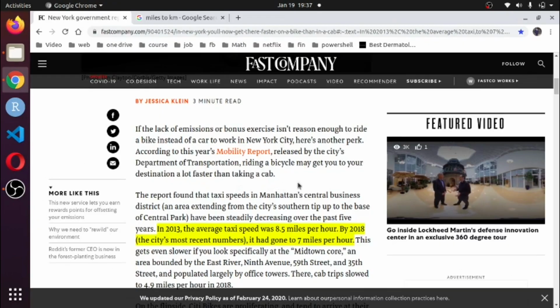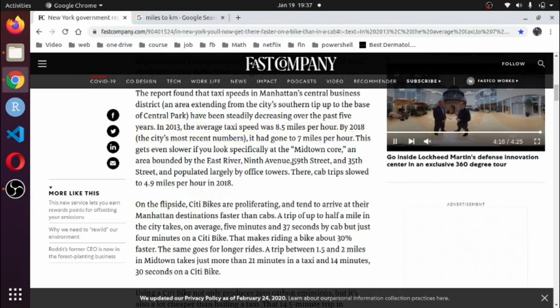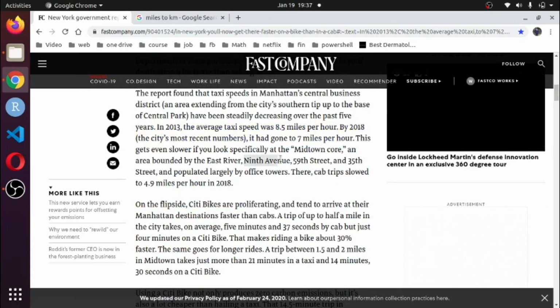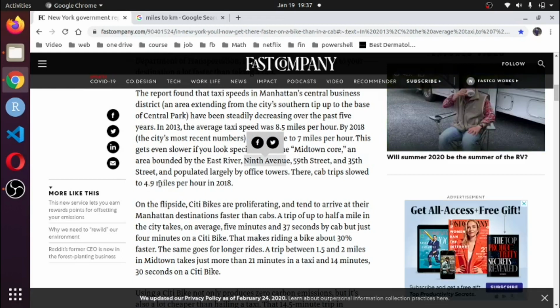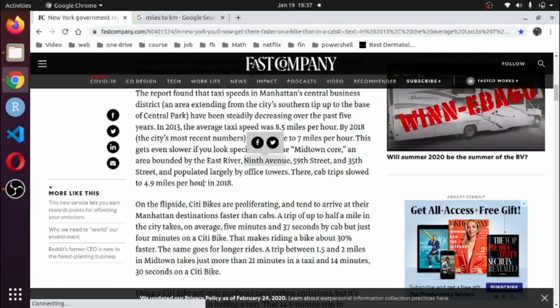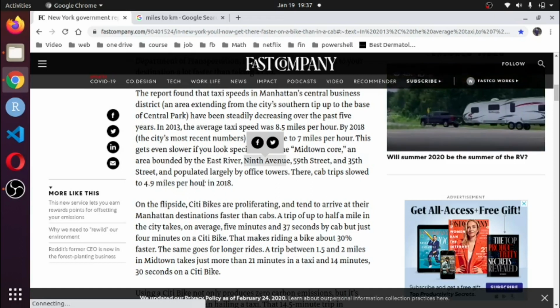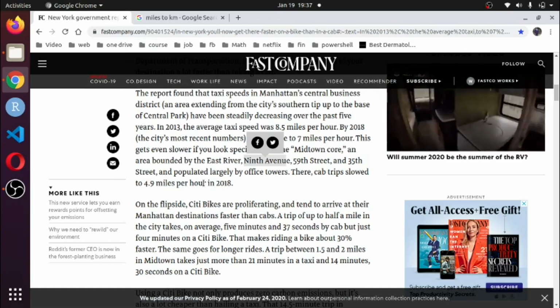To improve the prediction, we can use other information, like on 9th Avenue, 59th Street and 35th Street the average speed of a taxi becomes 4.9 miles per hour. You can use this information to improve your prediction, and I will show you at the end.